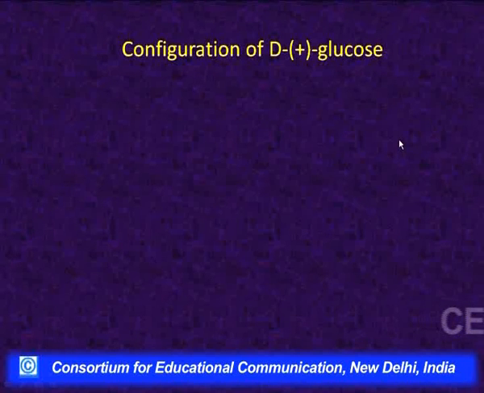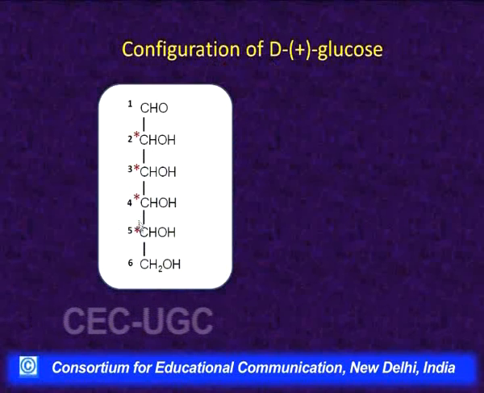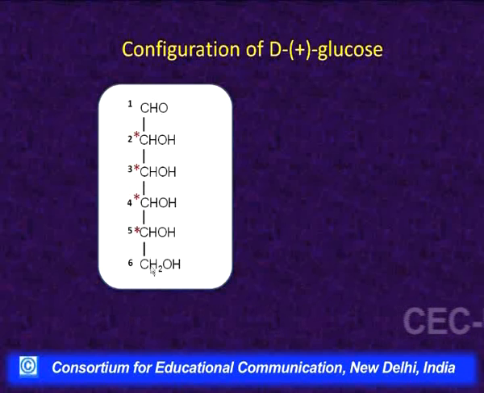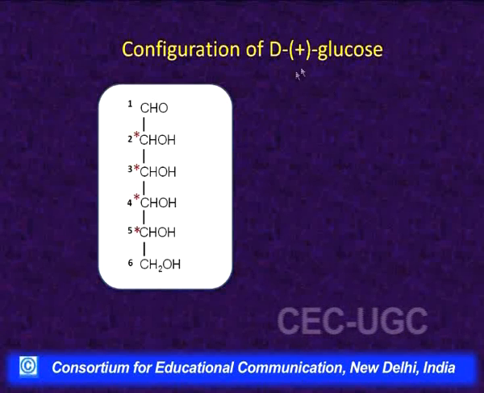Now, we come to the configuration of D plus glucose. As I said, this configuration was established by Fischer, and we call it the Fischer proof for assigning this configuration. I discussed earlier that this open chain structure for glucose was given on the basis of certain reactions, where we said there are 4 asymmetric carbon atoms, so 16 isomers are possible. Now, out of those 16 isomers, or 16 configurations, the one that represents D plus glucose was determined by Emil Fischer,